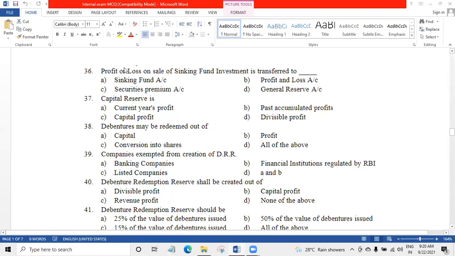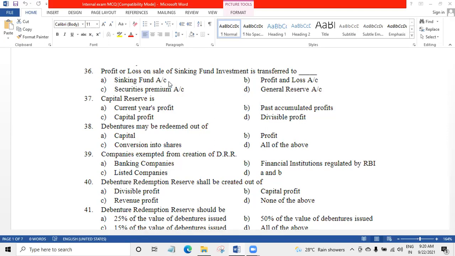36. Profit or loss on sale of sinking fund investment is transferred to dash. Sinking fund account. If you are getting profit, it will go to sinking fund. If you are getting loss on sale of outside securities, that will also go to sinking fund only.